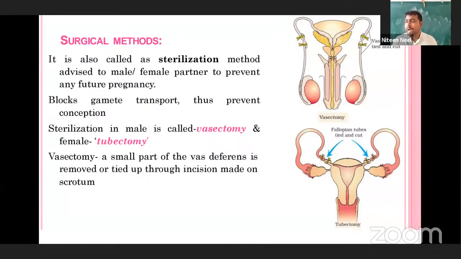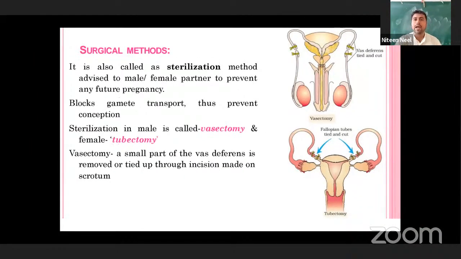So whenever the parents, after marriage and two children, the parents undergo these kinds of surgical methods. Why? Because they want to avoid future pregnancies, right? So parents lean more towards surgical methods, and these methods are very effective compared to the other methods. In the other methods there may be a chance of pregnancy, but in these methods there is no chance of pregnancy, and the failure chance is about 99%, that is not there. But in the other methods failures may be there. Here there are no failures, there failure happens, we can say.